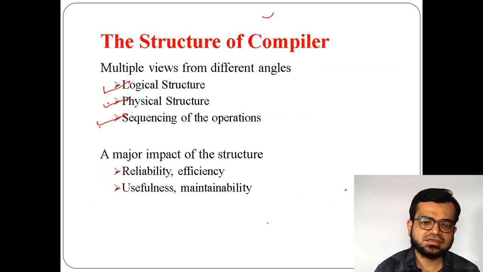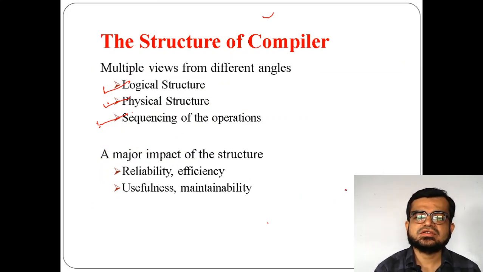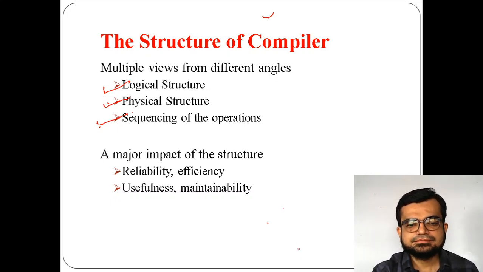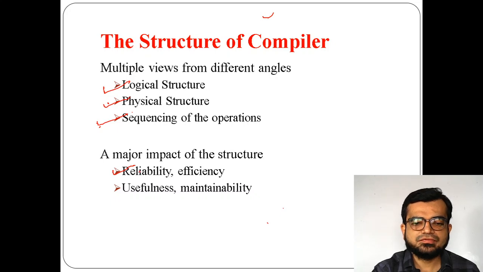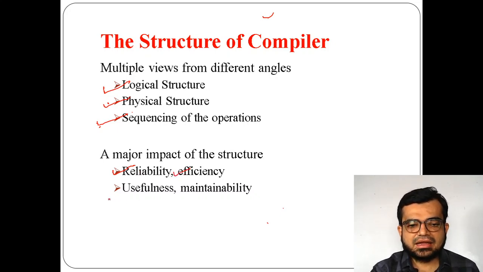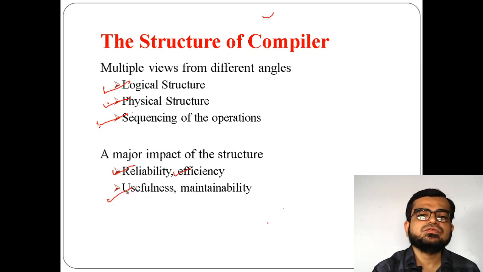So in that sense, all of these structures will have an impact on reliability, how reliable it is, how efficient it should be, whether it is really useful for our purpose or not, and whether it maintains maintainability or not.